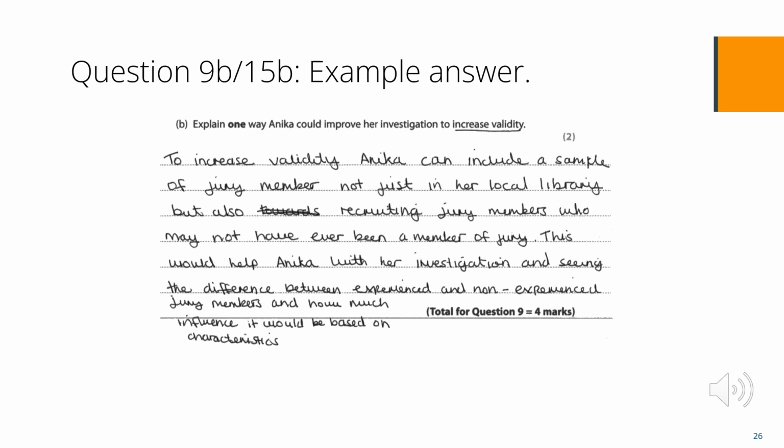This answer scored 0 marks. It is changing the purpose of the study. Annika is not investigating the difference between experienced and non-experienced jury members. She is investigating the characteristics of the defendant. As this suggestion is changing the purpose of the study, it is not an improvement of the study that has been carried out.